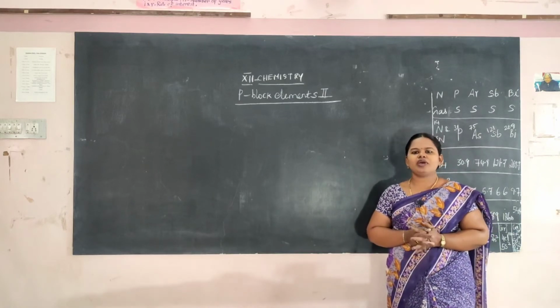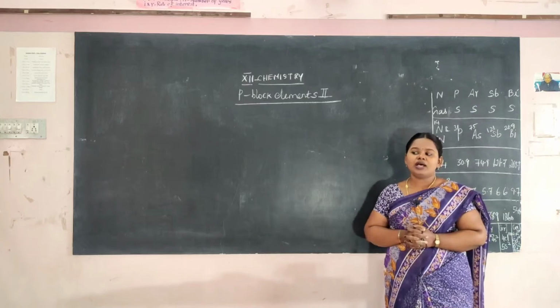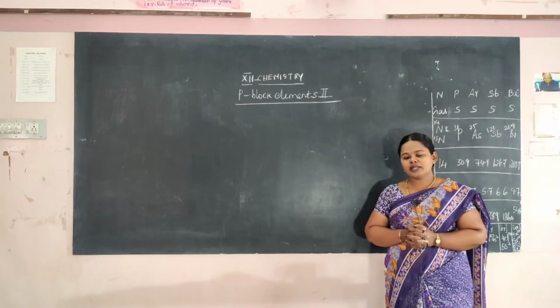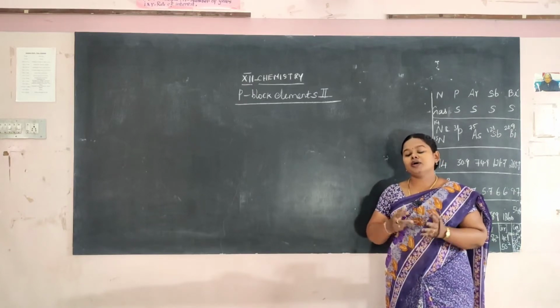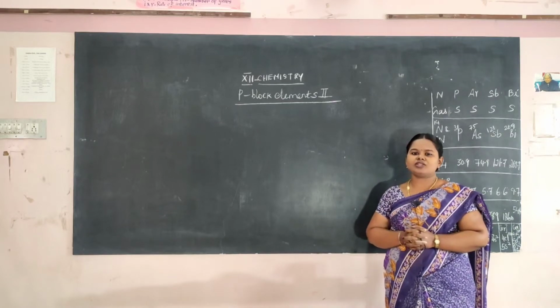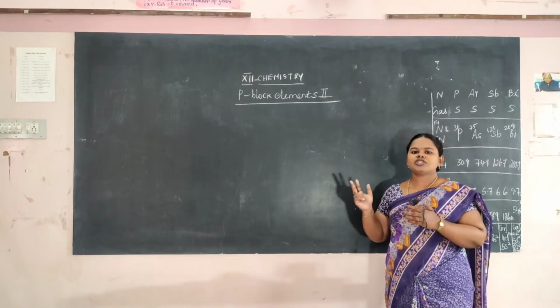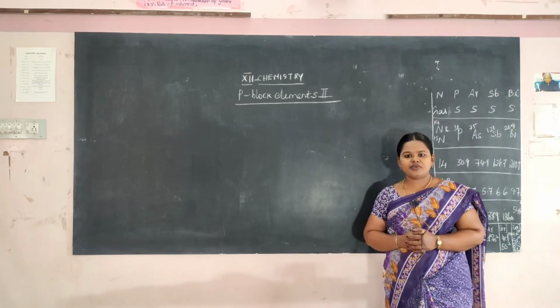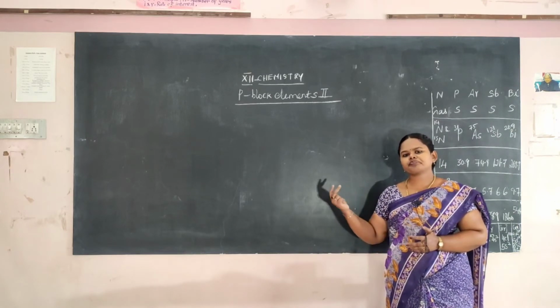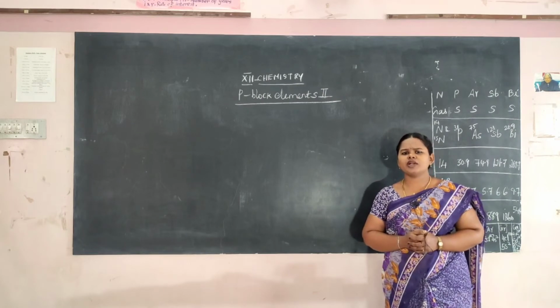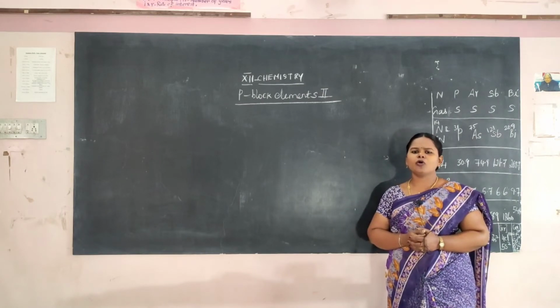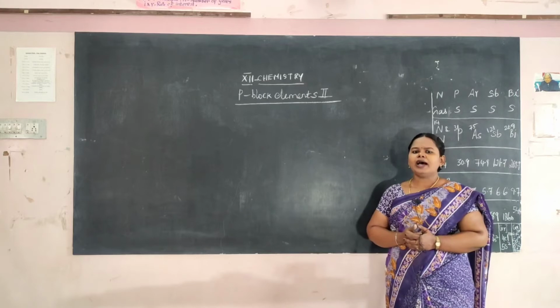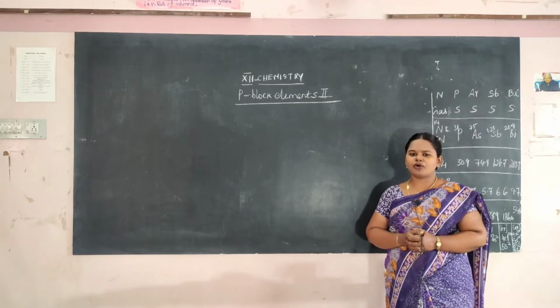In pnictogen, we have nitrogen compounds like ammonia and urea, and the preparation, properties and uses of nitrogen. In the chalcogen family we have oxygen, sulfur and phosphorus. In the halogen family we are going to learn about fluorine, chlorine, bromine, iodine, their compounds, and about interhalogen compounds, a very important topic.